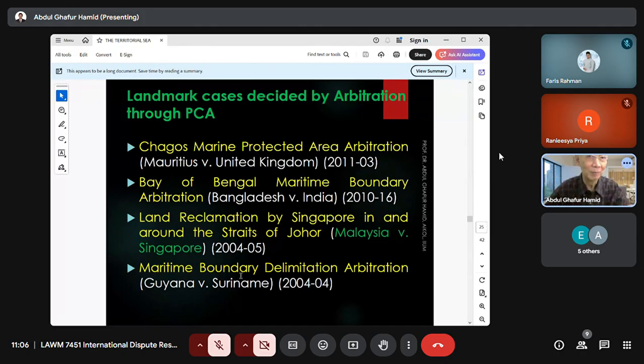For the final binding decision, they submit to arbitration. And then another one, maritime boundary delimitation arbitration between Guyana and Suriname. A few only. There are so many maritime boundary cases facilitated by the Permanent Court of Arbitration. So any questions on the leading cases on arbitration?